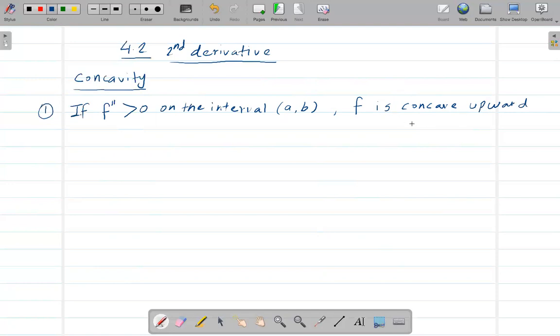Which means the graph would be something like this. It's facing upwards, whatever you want to say. It's concave upward. Or maybe it will be something like this, or even something like this. These three graphs are concave upward graphs.